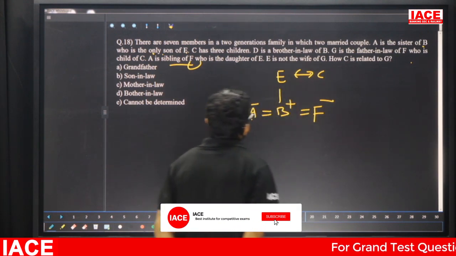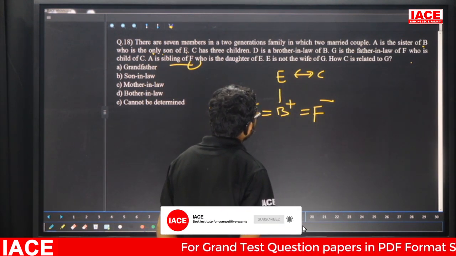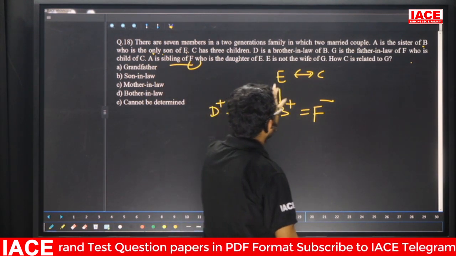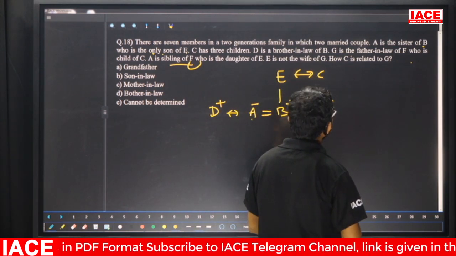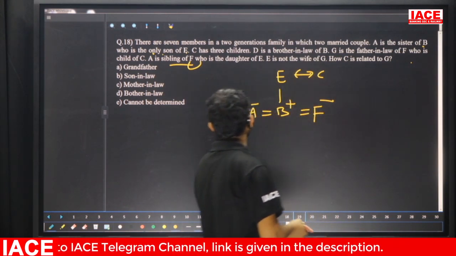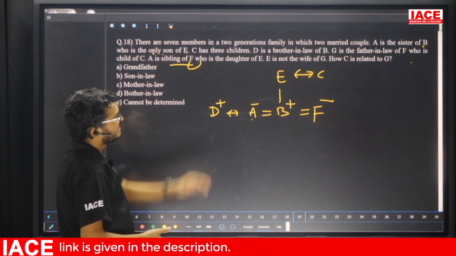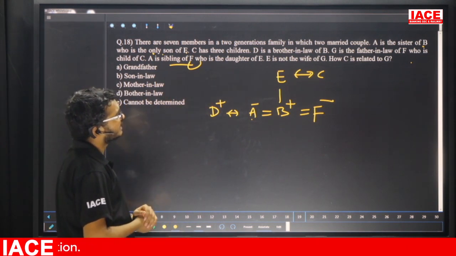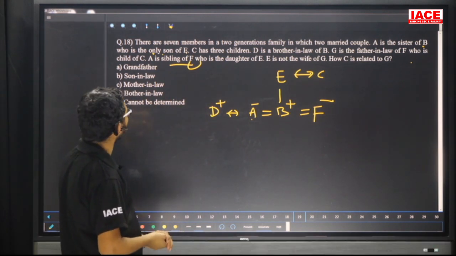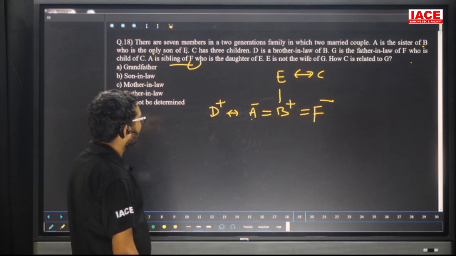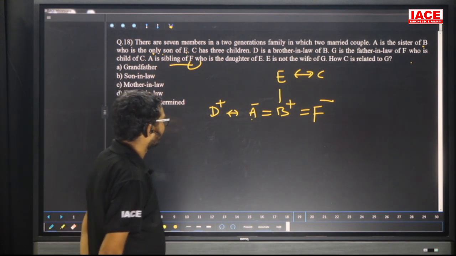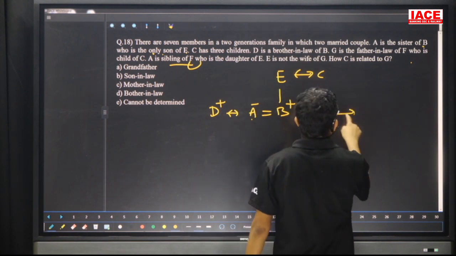Next, E is not the wife of G. Here, E and C are couples. Next one, how is C related to G? Now, friends, check here. Previously I mentioned G is the father-in-law of F. So G is the father-in-law of F means now F has a husband.